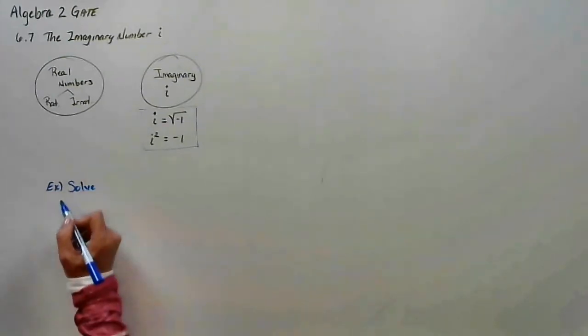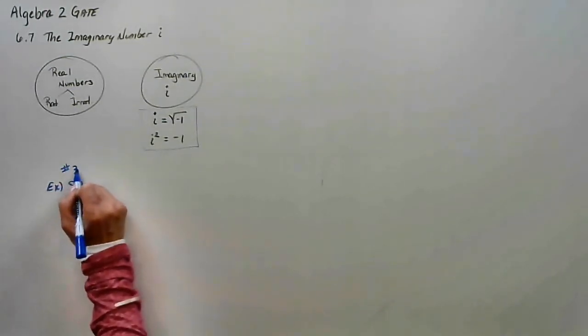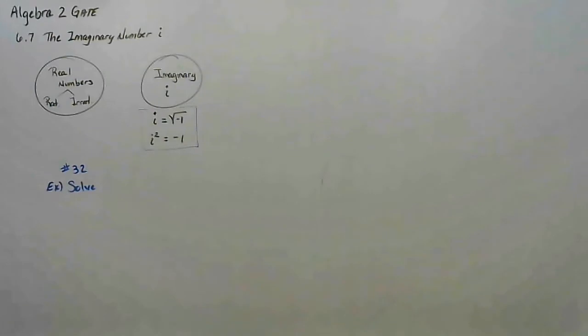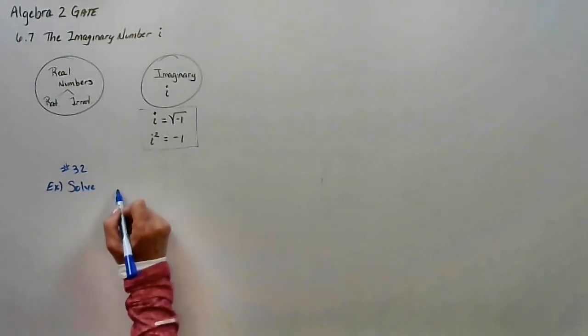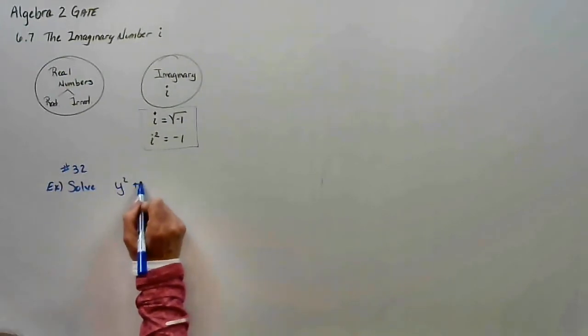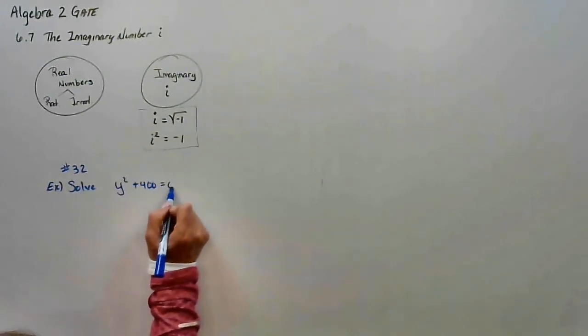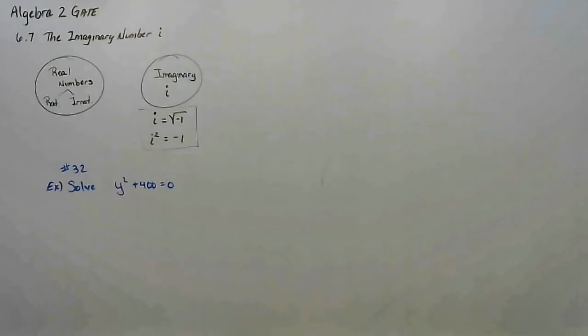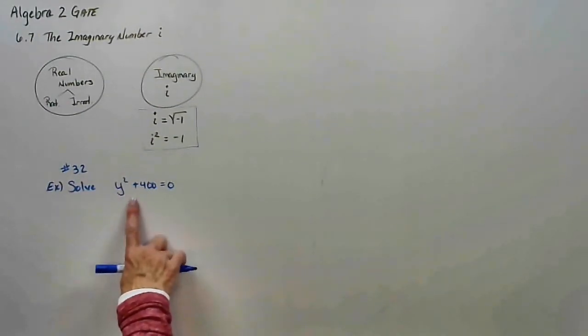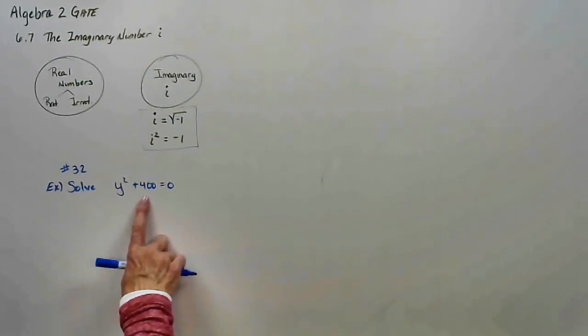Here's number 32. Solve y squared plus 400 equals 0. Well, back in chapter 4, if we had the difference of perfect squares, if this had been y squared minus 400, we would have had conjugates, y plus 20, y minus 20.